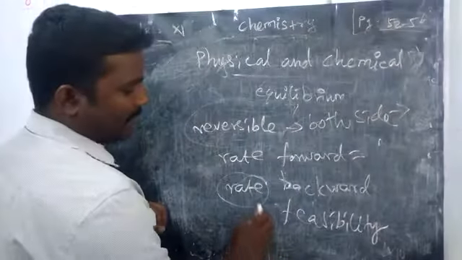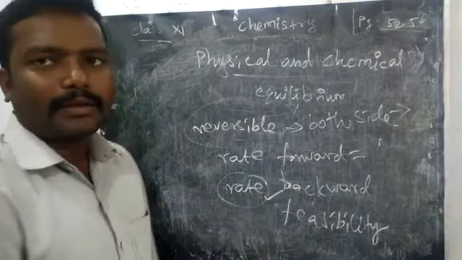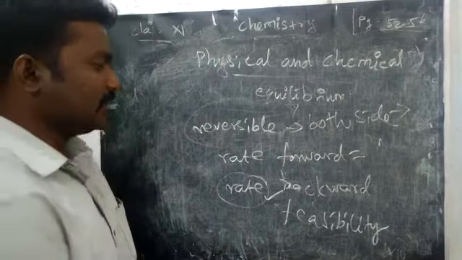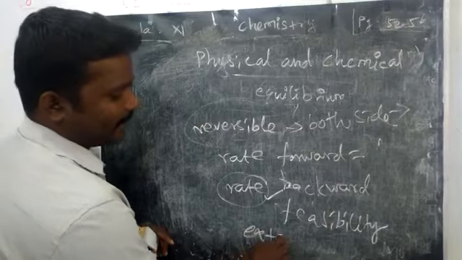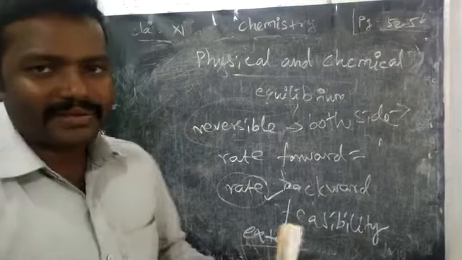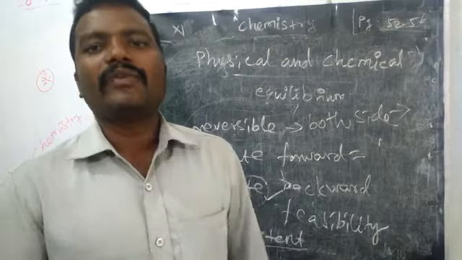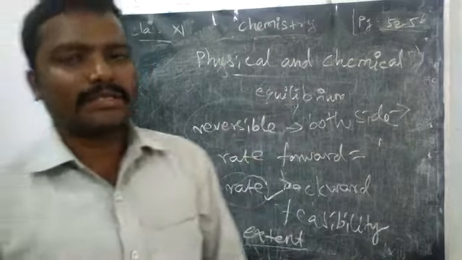The second one is rate of the reaction, which we can determine by using the chemical kinetics lesson. The third one is extent, how far the reaction proceeds, forward or reverse or in equilibrium, which we can learn in this equilibrium lesson.